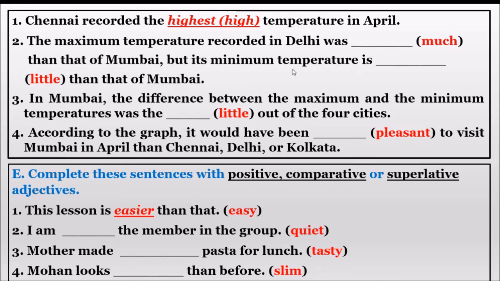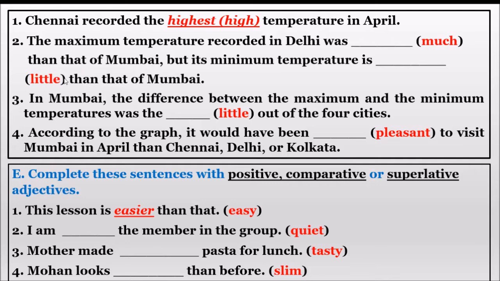That also, the same Delhi, again we are comparing with Mumbai. So what does little become? We can't write littler or more little, much little. Here we use it as little.